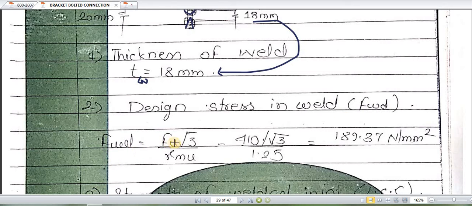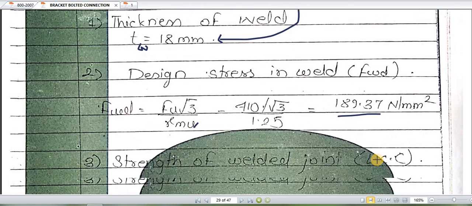So FWD is equal to FU divided by square root of 3, upon gamma MW. For gamma MW we again have to refer to table 5. Here we are referring to gamma MW for shop weld, which is 1.25. FU we are directly taking as 410, so 410 divided by square root of 3, and gamma MW, the partial safety factor for shop weld, is 1.25. After all calculations and multiplications it comes to be 189.37.